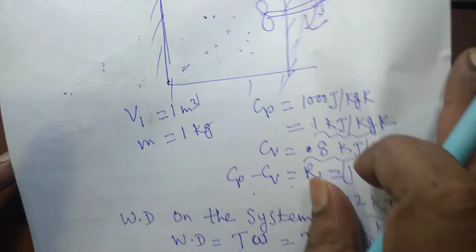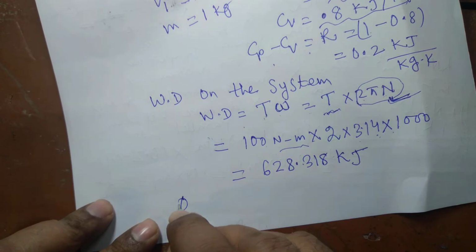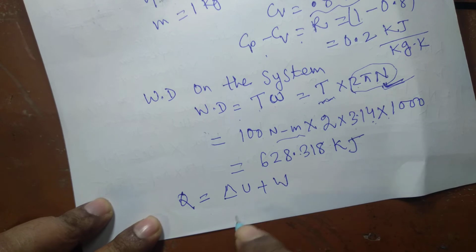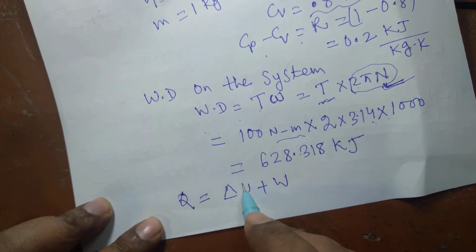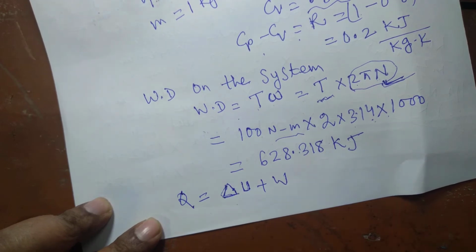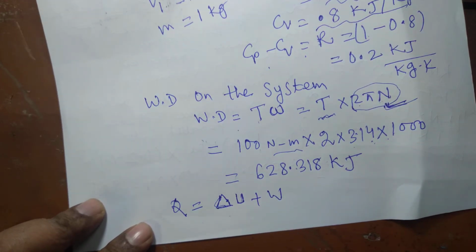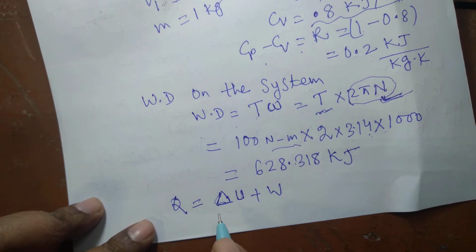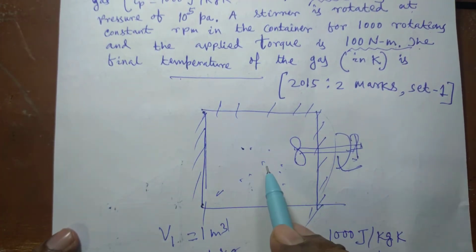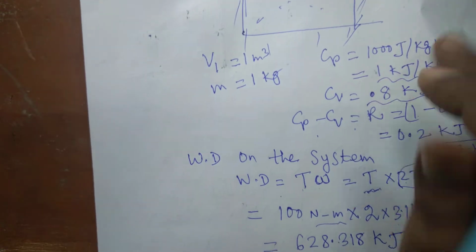The first law equation is Q is equal to delta E plus W is the actual equation, but for a stationary system with no change in kinetic and potential energy, that equation reduces to Q is equal to delta U plus W, because delta EK and delta EP are 0 in the case of a stationary system. And being an insulated system, no heat interaction takes place between the system and surroundings. So Q is equal to 0.